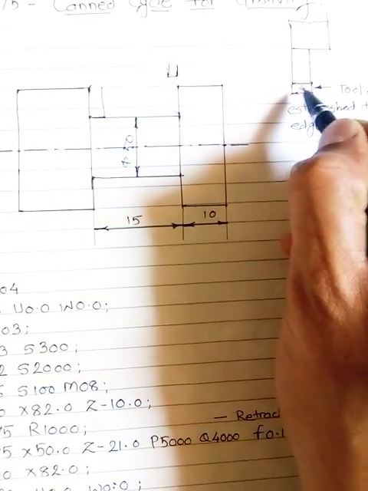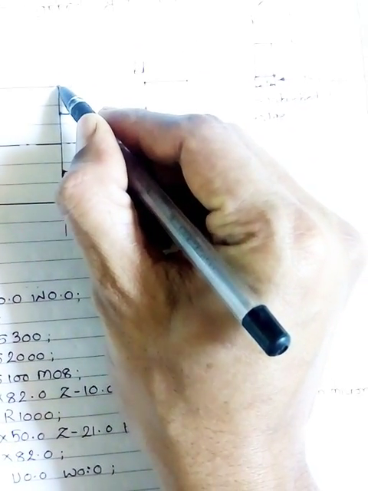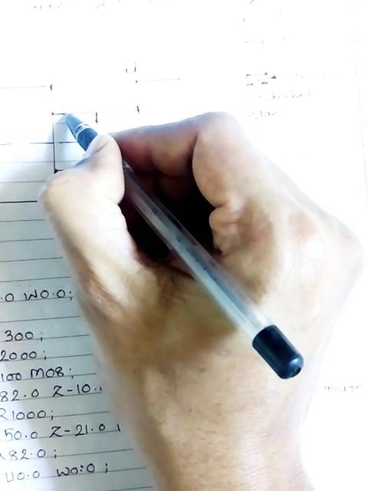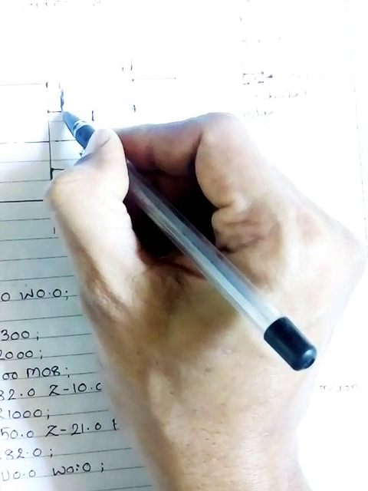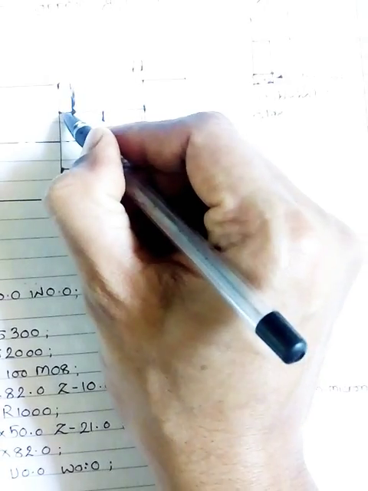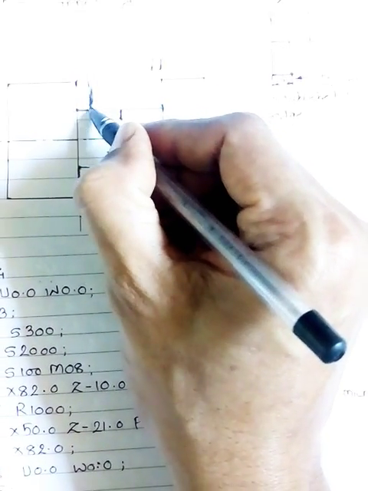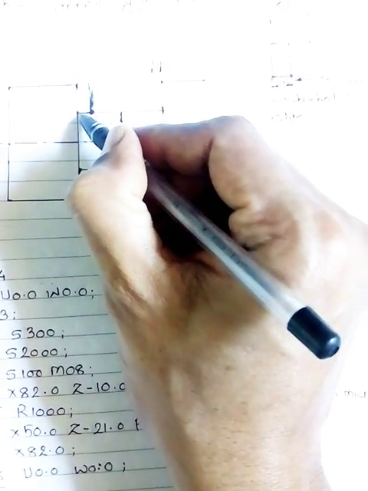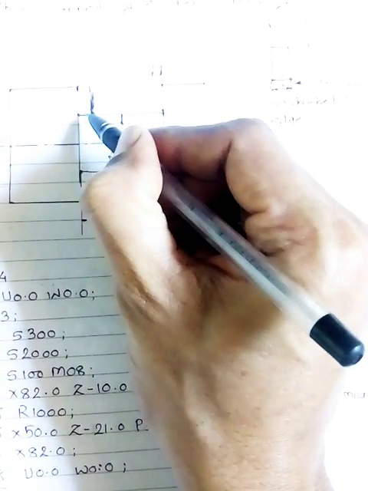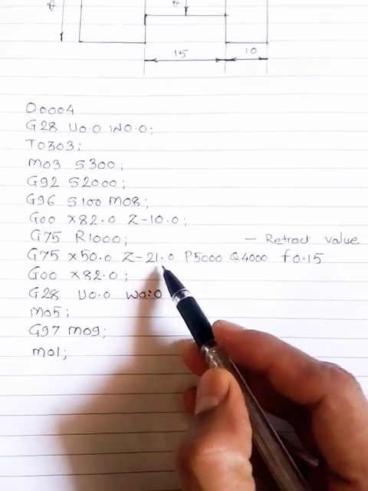we have the width of the grooving tool as 4 mm. While performing the grooving operation the tool will move up to this point, and we have set the grooving offset on this edge. That's why we have to give the dimension according to the width of the tool. So 4 mm width, 25 minus 4 is 21. That's why we have written Z minus 21.0.